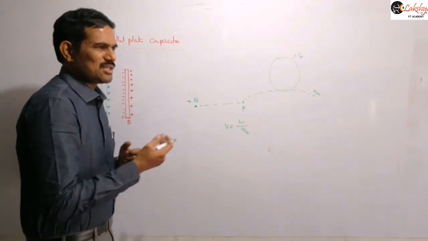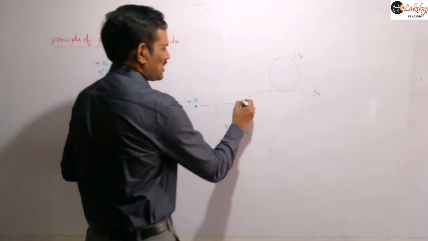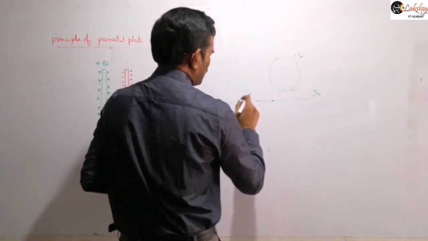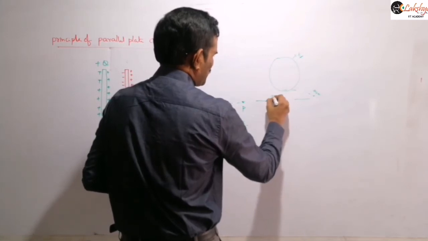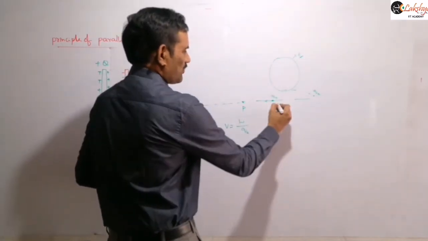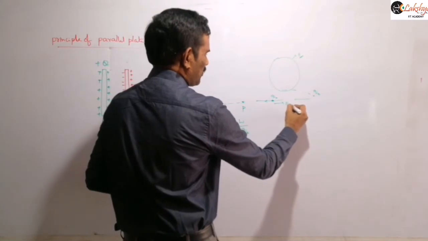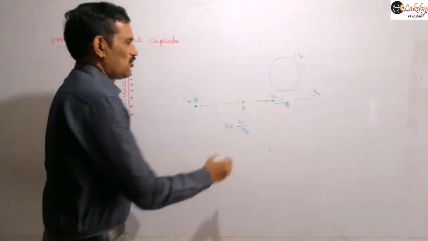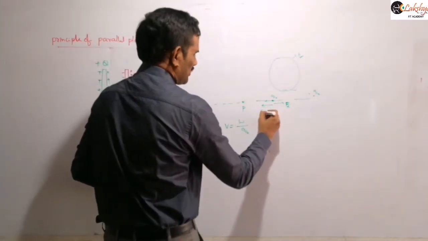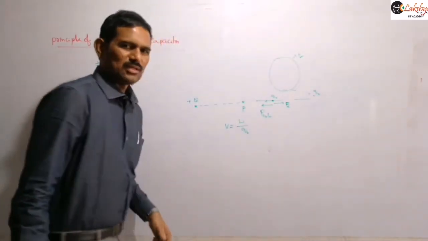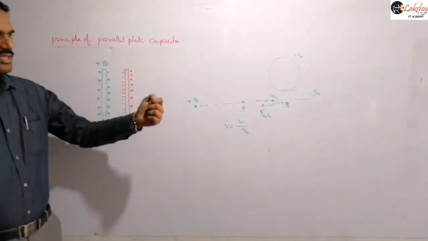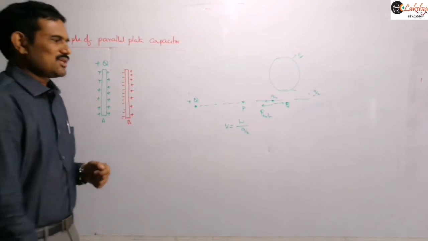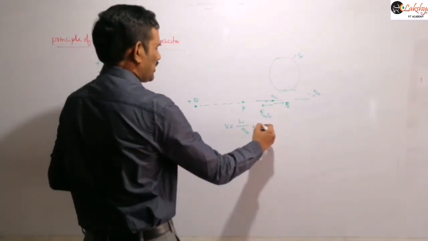And so against that repulsive force we need to, suppose the charge is somewhere here. When the charge is somewhere here, during the displacement process, there exists some repulsive force like this. Electrostatic repulsive force will be there along this direction, and against that force we need to apply some external force like this, to displace the charge slowly to that point P. Now suppose here we are getting this value as some 20 volts, for example.